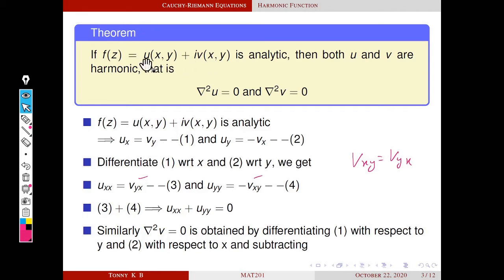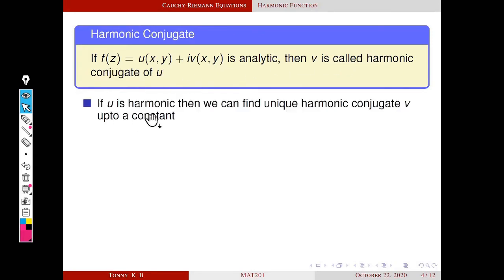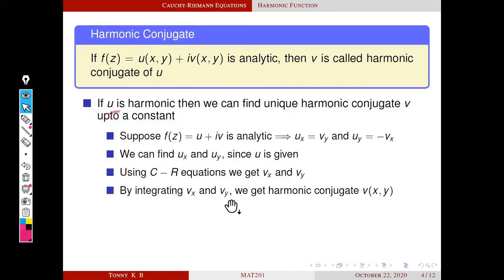So if f of z is equal to u plus iv is analytic, then both u and v are harmonic. If f of z equal to u plus iv is analytic, then v is called harmonic conjugate of u. If u is harmonic, then we can find unique harmonic conjugate v up to a constant. Our assumption is f of z equal to u plus iv is analytic. And we know that u and v satisfy Cauchy-Riemann equations. Since u is given, we can find ux and uy. Using CR equations, we get vx and vy. By integrating vx and vy, we get harmonic conjugate v(x,y).